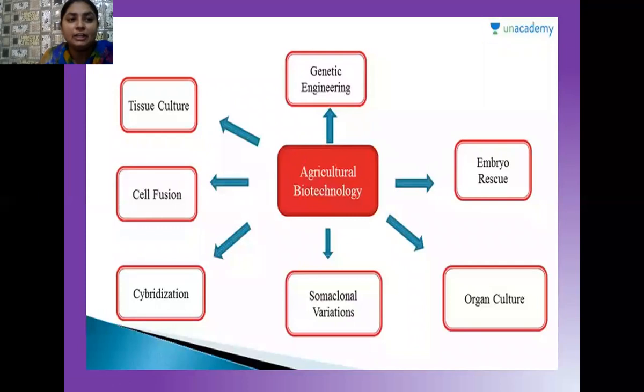Yes, students, here one flowchart is visible on your screen. Agricultural biotechnology has the following subdisciplines. We studied genetic engineering in the previous chapter, so you are well aware of it. Another is tissue culture. Here we take any cell or tissue from a plant or animal species, and we culture that tissue in in vitro conditions.